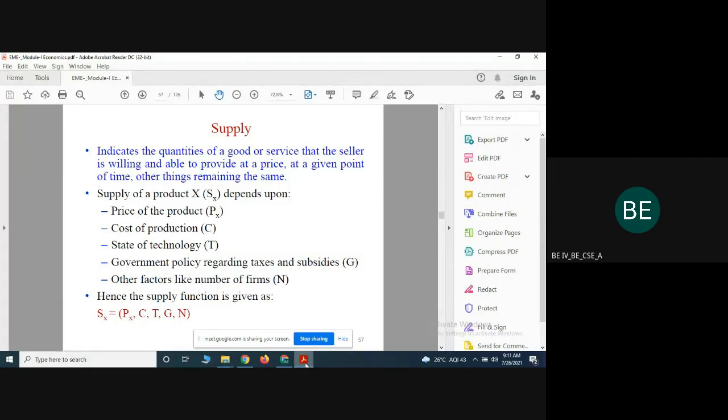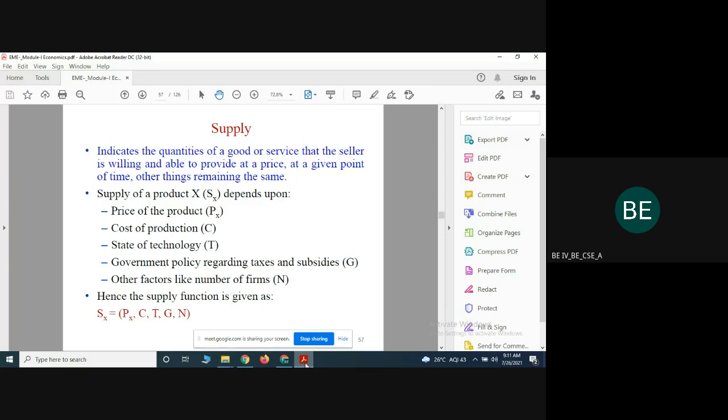So wages is one of the factors, and rent. For example, if you don't have land to produce a certain product, you take land on rent from someone and manufacture the product there. Every month you have to pay the rental amount to the owner of the land.